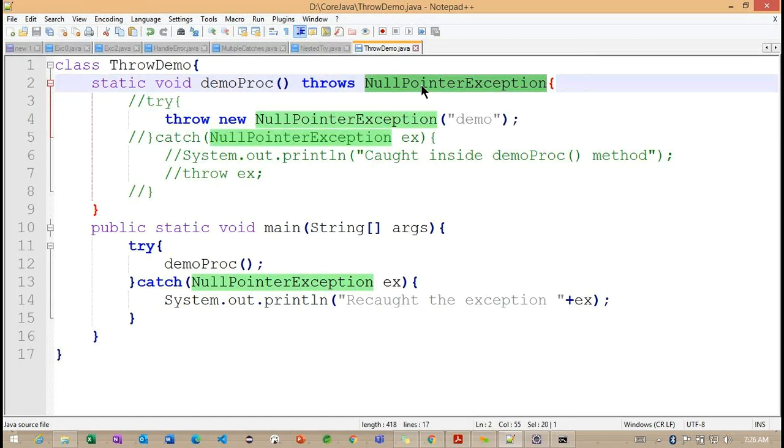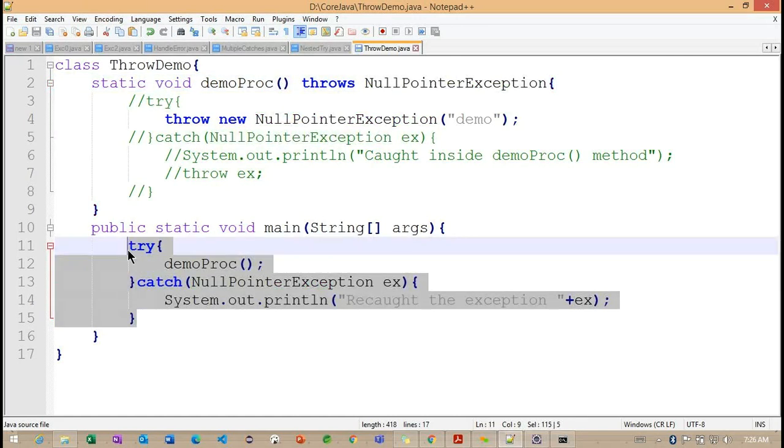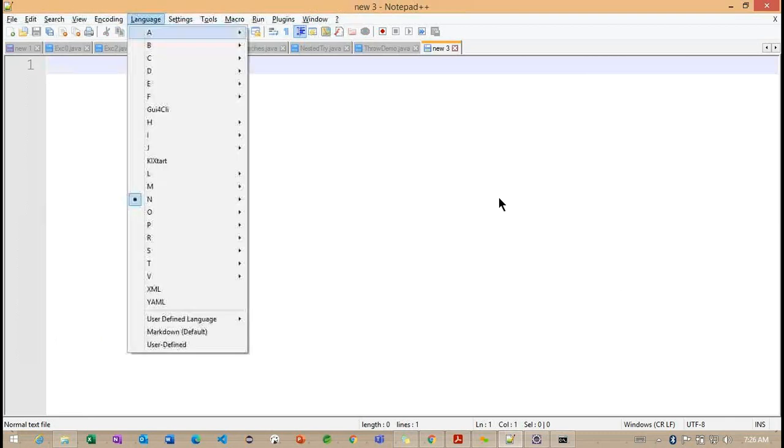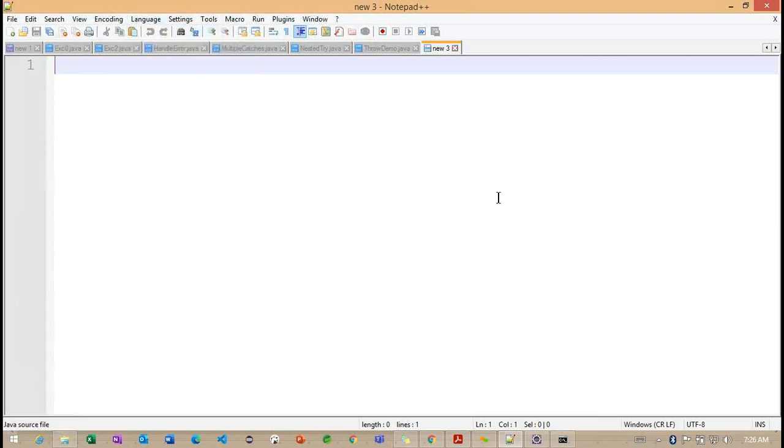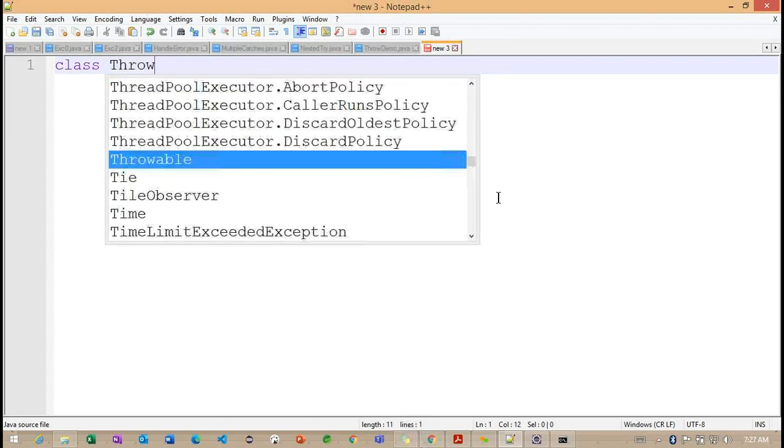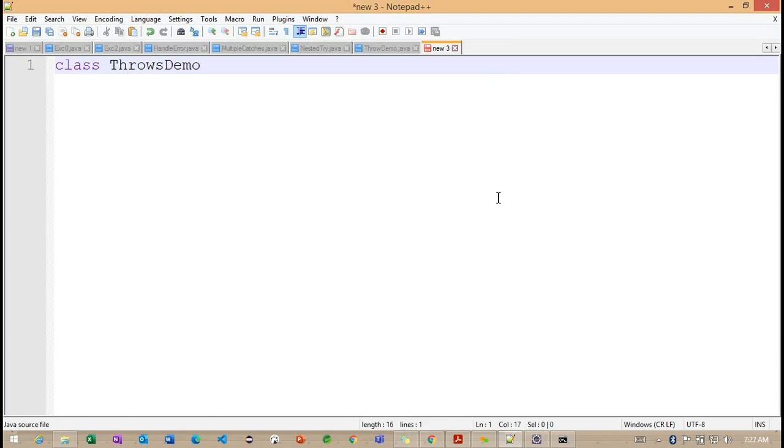Again, we are rethrowing an exception. Getting the point? Again, we are rethrowing an exception. The exception is going to be handled here. Right. So this is all about the throws keyword. If we observe carefully, that is the simple example. I want to work with one more example on the throws keyword. Now you need to answer my question: whether this particular example is going to work or not.